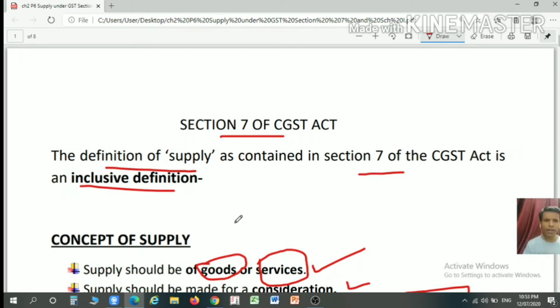We have already correlated the definition of a supply with the term consideration as well as with the term business with various examples. We have not discussed Schedule 2 as well as Schedule 3 today. We will discuss Schedule 2 and Schedule 3 in a separate video.